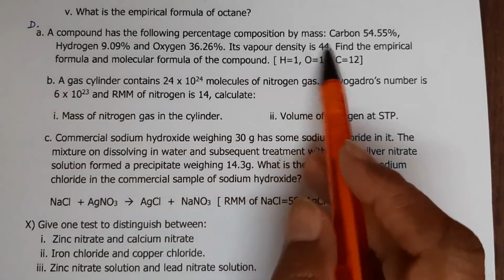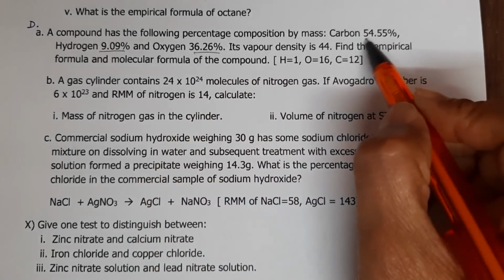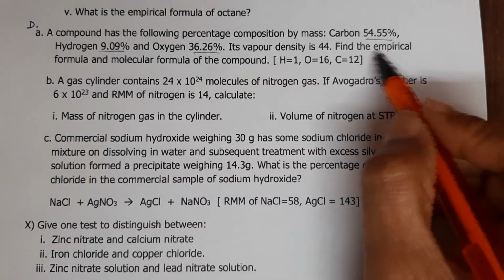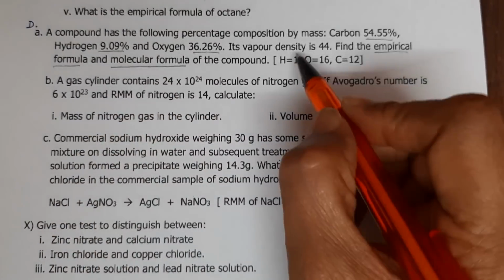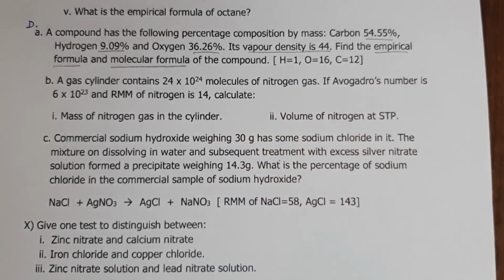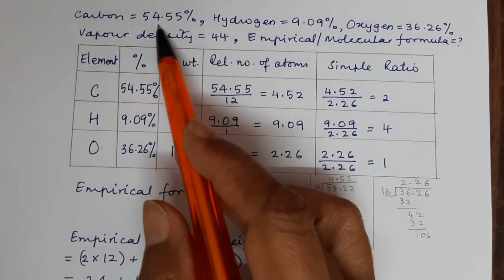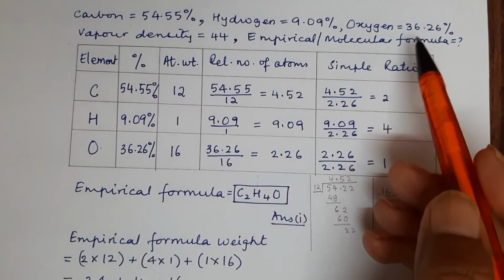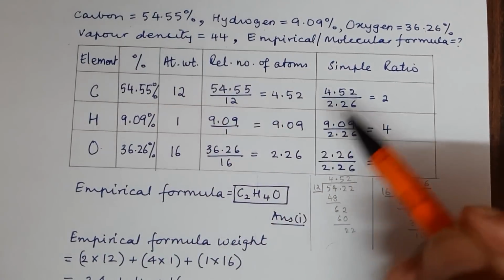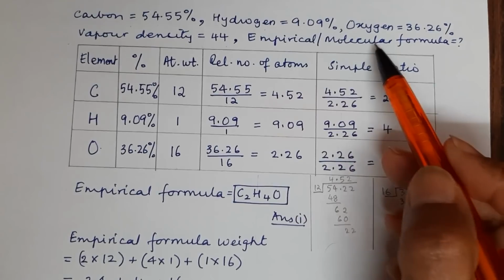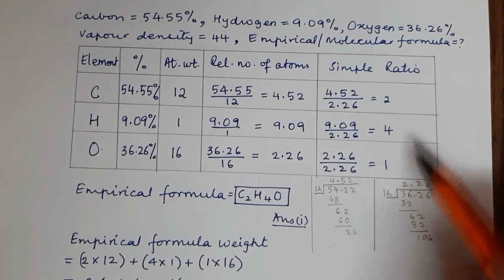Let us come to another question where the percentages are given and we have to find the empirical formula and the molecular formula. Vapor density also is supplied. So we write the compositions of carbon, hydrogen and oxygen as they were given in the question. Vapor density is given as 44. We have to find the empirical and the molecular formula. We make the table as I showed you earlier.